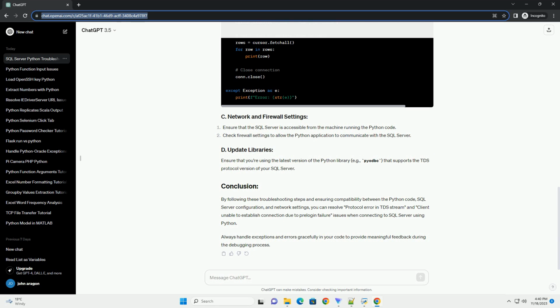TDS protocol version. Ensure that the Python library or package you're using to connect to SQL Server supports the same TDS protocol version as the SQL Server. Update the library if necessary.